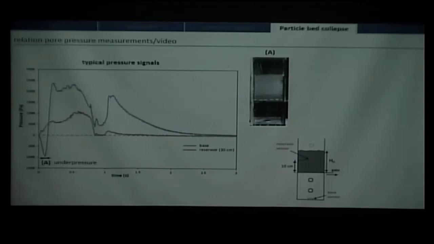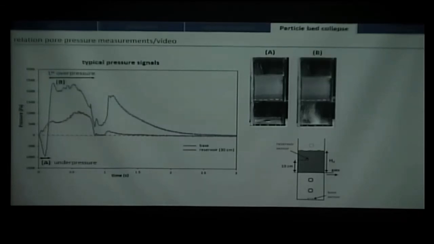First, an underpressure, which happens only when the door starts to open, but as soon as particles start to fall, it is replaced by overpressure, which I'll call the first overpressure. This first overpressure stops brutally when the bubble explodes and all the particles are put down into the deposit.